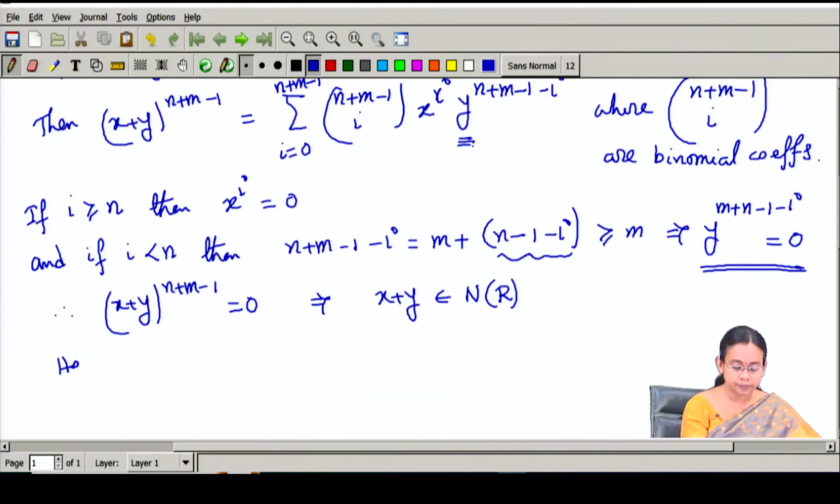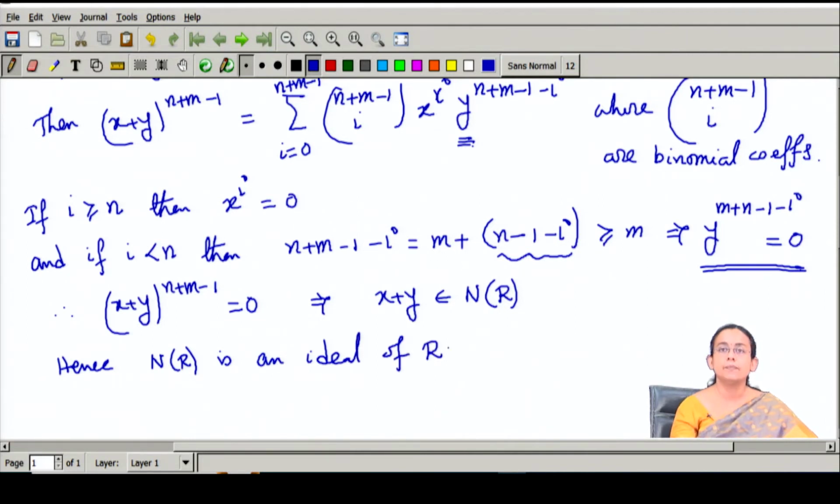Hence, N(R) is an ideal of R. So, we have proved that the set of all nilpotent elements forms an ideal in the ring R. Next, we will prove that in R quotient N(R), there is no non-zero nilpotent element.